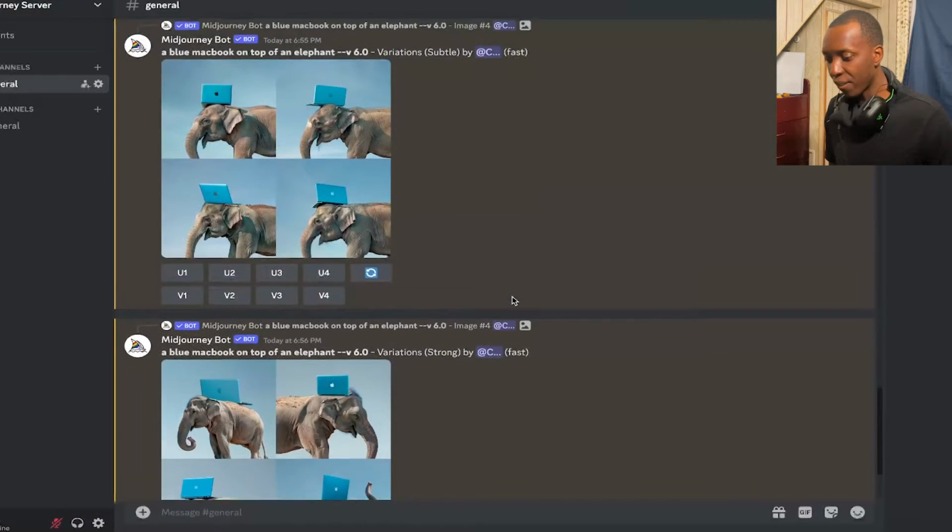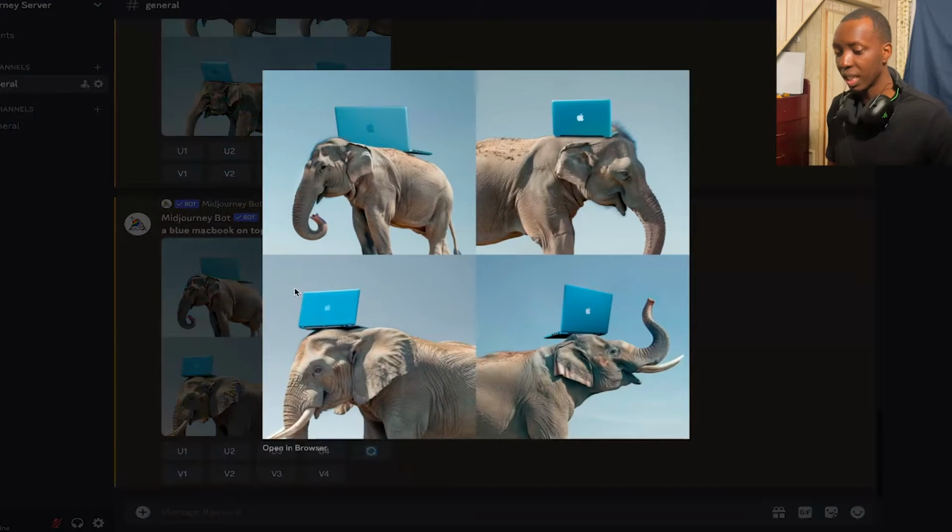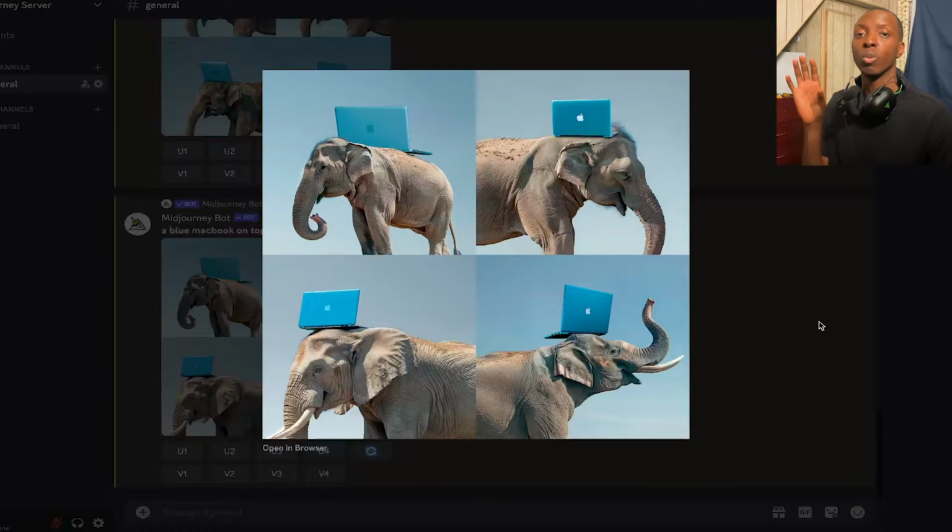But now we have variations strong, where you see it completely changed the directions of everything. The MacBook is in different places. The elephant is in different places, different expressions, different sizes. We got more of the body in the first picture. We got the elephant doing a completely different maneuver in the fourth picture. So now you see what happens when you do subtle versus strong.